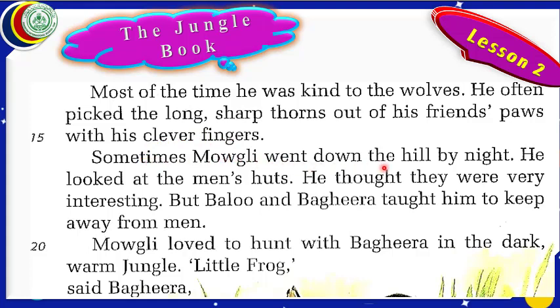Sometimes Mowgli went down the hill by night. He looked at the men's huts. He thought they were very interesting, but Baloo and Bagheera taught him to keep away from men. Mowgli loved to hunt with Bagheera in the dark, warm jungle. "Little frog," said Bagheera. Dear students, the story continues after this.